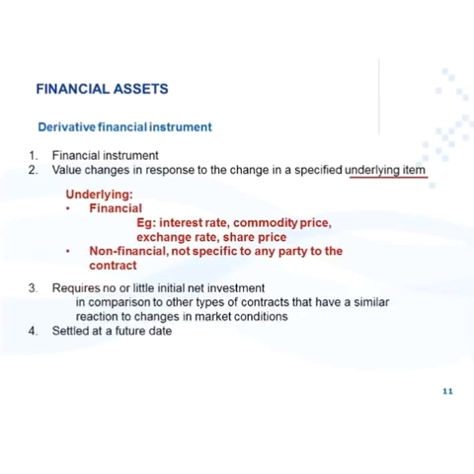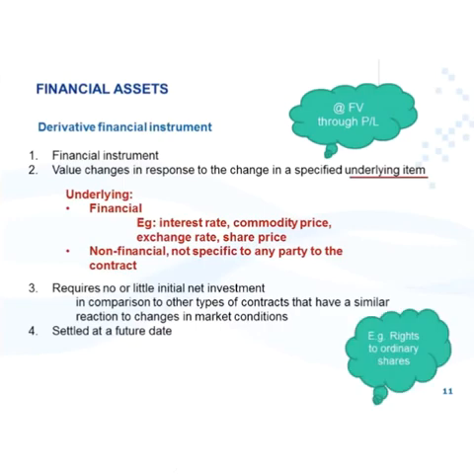Thirdly, a derivative financial instrument requires no or little initial net investment. And fourthly, it is settled at a future date. So a derivative financial instrument has a very specific definition first of all. If it meets that definition, it must be in the category at fair value through profit or loss. An example is where you have the right to ordinary shares. This will be dealt with in significant detail at a later stage, and they will be referred back to this information.